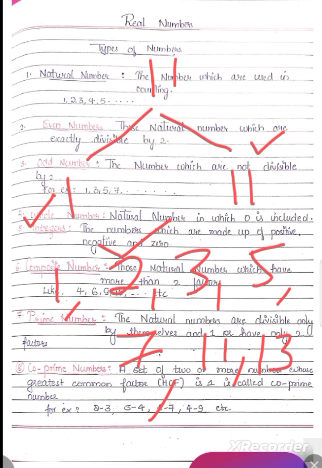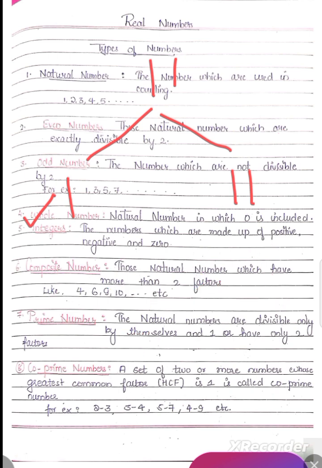It has only 2 factors. 3 has only 2 factors, 1 and 3. The 5, one of the factors is 1, another one is 5. So these all are going to be prime numbers.